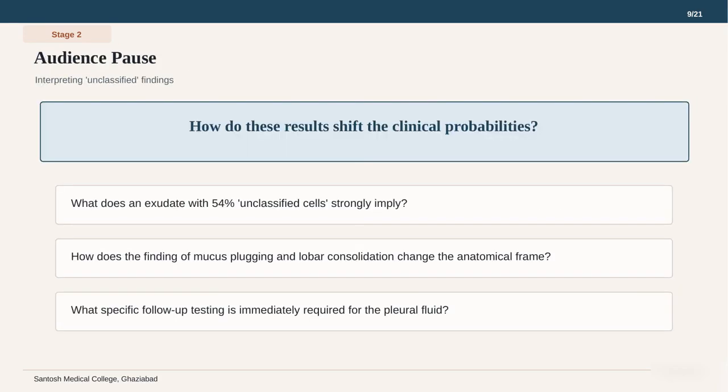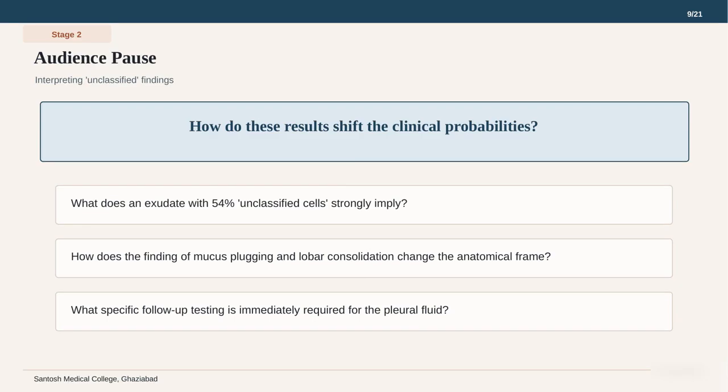During this second audience pause, we need to interpret these unclassified findings. Looking at the questions on the screen, we must ask what an exudate with 54% unclassified cells strongly implies. Usually, such a high percentage of cells that the lab cannot easily identify points toward a hematologic or rare malignant process. We also need to consider how the finding of mucus plugging and lobar consolidation changes our anatomical frame.